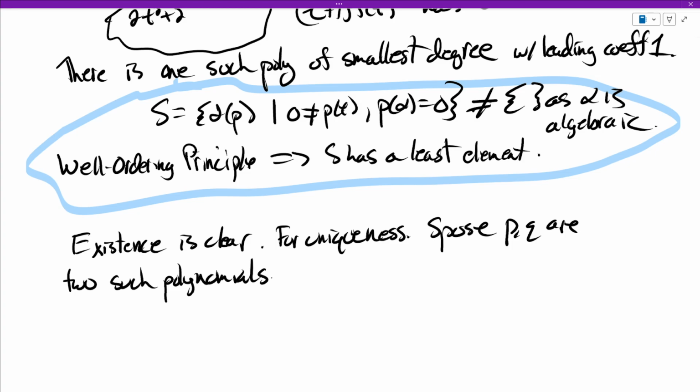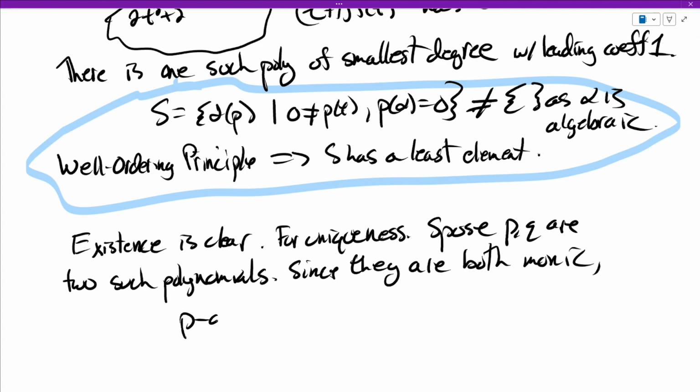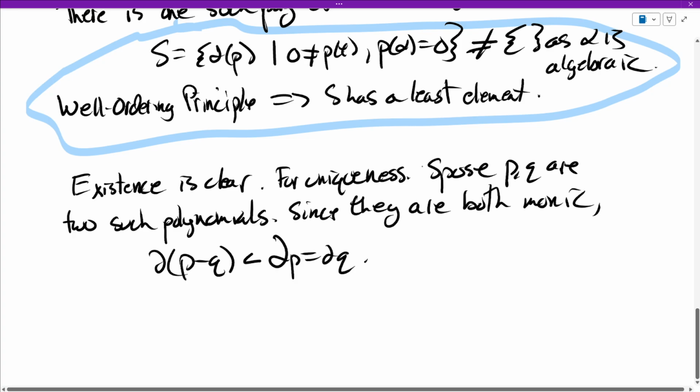In particular, they're both monic. That is, they have leading coefficient 1. That's what monic means. P minus Q has degree less than the degree of P, which happens to also be the degree of Q, because they're both of smallest degree. So it has degree less than them.